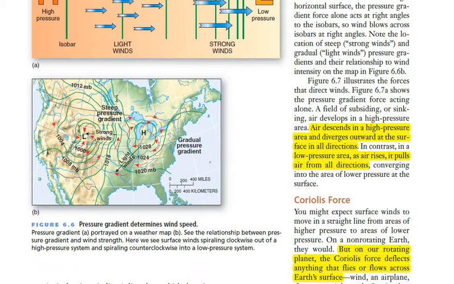Now on this map you can see the green lines, which are isobars, the lines which connect places of similar pressure. These isobars are quite close to each other, that's why it's written steep pressure gradient. While on this side towards the ocean, we see the lines are quite far from each other, and that's why it's written gradual pressure gradient.